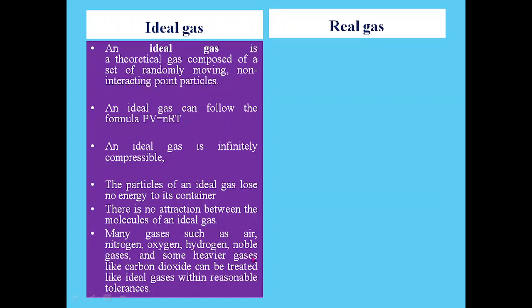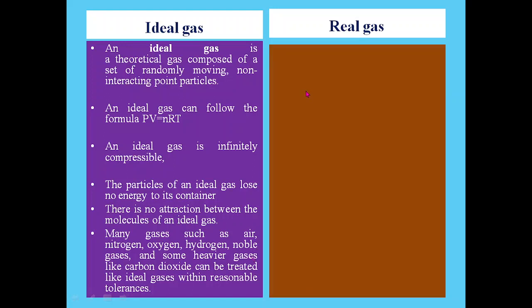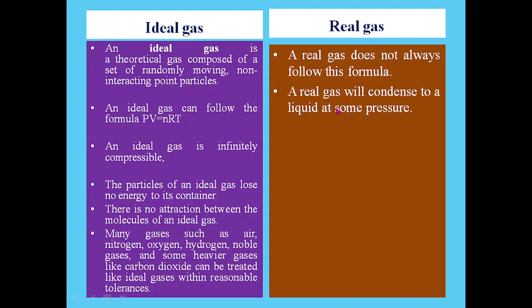And what is meant by real gases? A real gas does not always follow the formula PV = nRT. It may not follow the formula. A real gas will condense to a liquid at some pressure. Here we have said an ideal gas is infinitely compressible. But if you go on compressing a real gas at some pressure and some temperature, it may be converted into a liquid. That means it will not remain in the gaseous state.